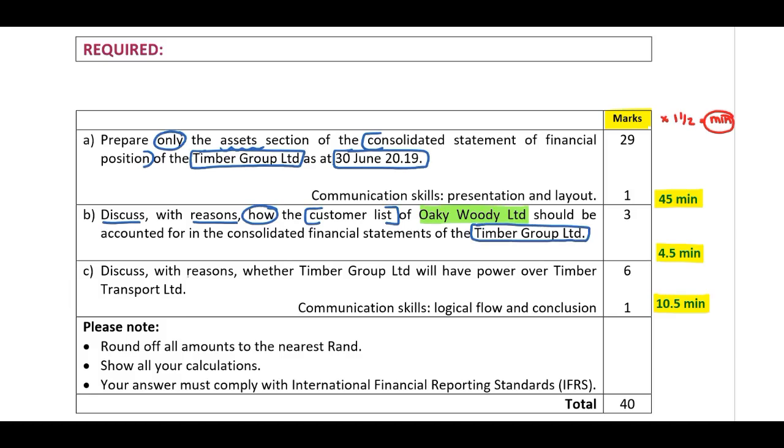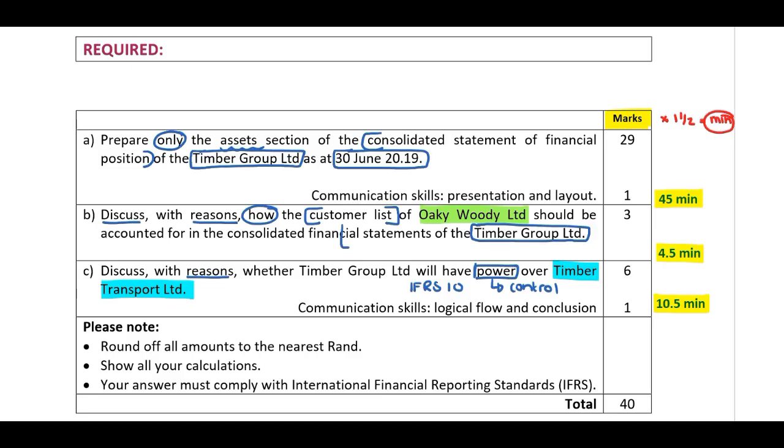C, discuss with reasons whether Timber Group Limited will have power. Look at this, guys. Will have power. We need to focus on the word power over Timber Transport. Remember, this is in terms of our principles of IFRS 10. If there's power, we will be able to identify that there might be control. Communication skills, 1 mark.